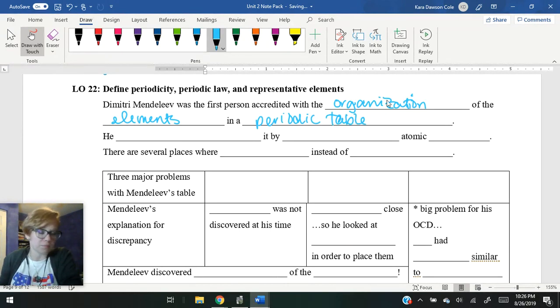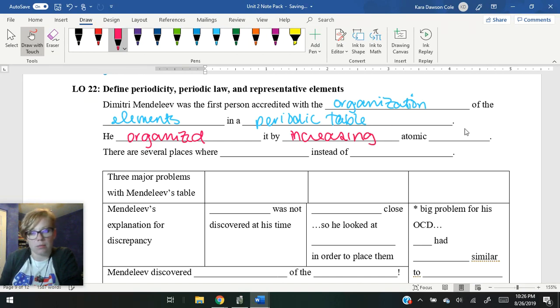Now, his table looked a lot different than our table does now. Mainly, it had a lot fewer elements on it. But again, he is the first person accredited with organizing the periodic table of elements. He organized the elements by increasing atomic mass.